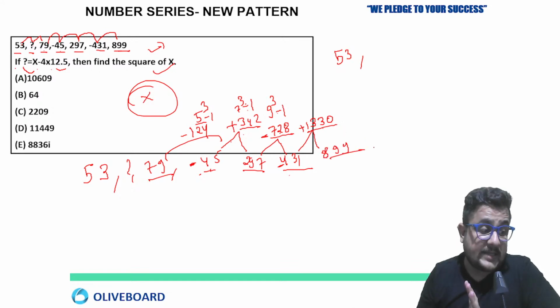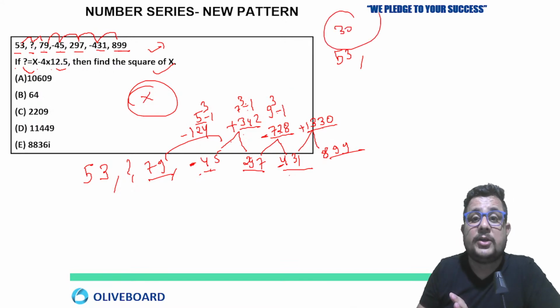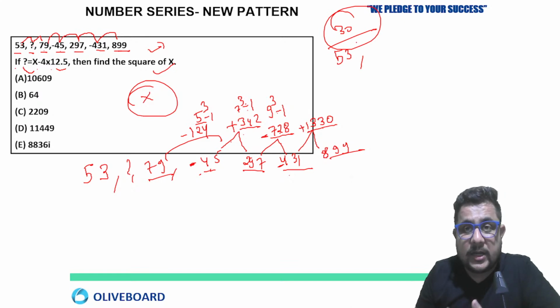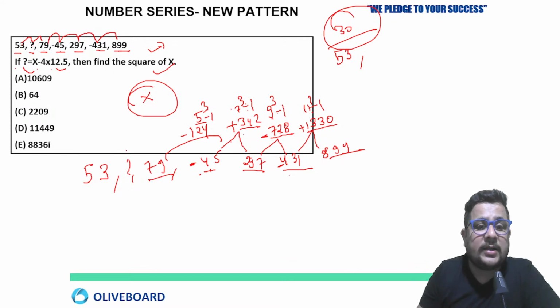Calculation must be good, as I said. Your calculation, you have to work out more. Daily give at least 30 minutes to calculation. Try to calculate verbally, right? Addition, subtraction, just work out on that. So this is also 11 cube minus 1. So what we can say? 11 cube, 9 cube, 7 cube, 5 cube. So before that, there must be what?